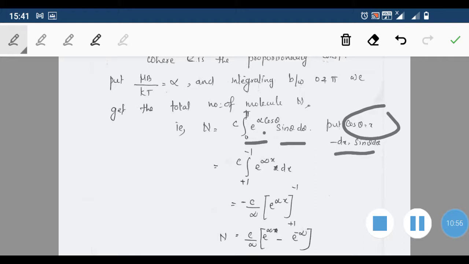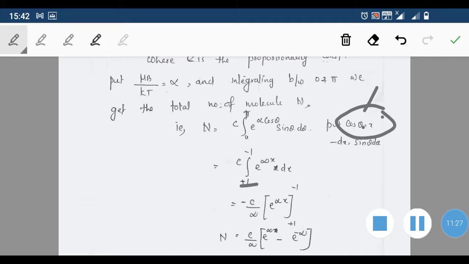So substituting in this equation, we get C into e raised to alpha x, then for this sin theta d theta we give minus dx. So we can put a minus here. Also the limit of integration changes from 0 to pi to +1 to -1 because of these equations. That is, when theta is equal to 0, x is equal to 1, and when theta is equal to pi, x is equal to -1.